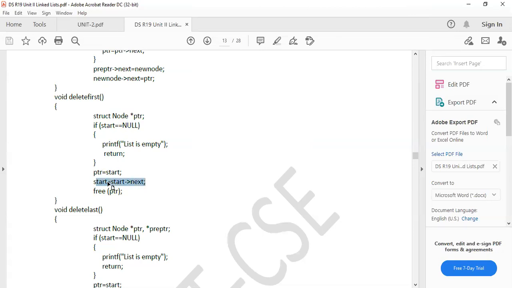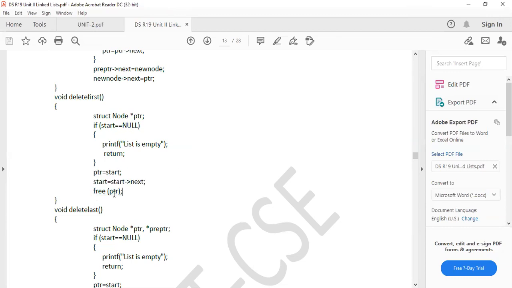Start equals start to next. What does start to next mean? I am deleting the first element. That is why I'm attaching that link to the next node, the second node of the list. That is why we are using start pointing to the next node. If start is pointing to the next node, that means there is no connection for the first node. Ultimately, we can free the first node.